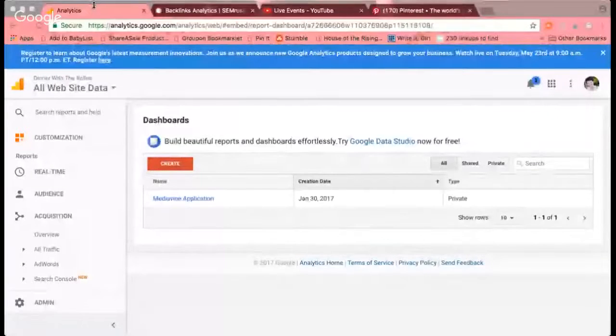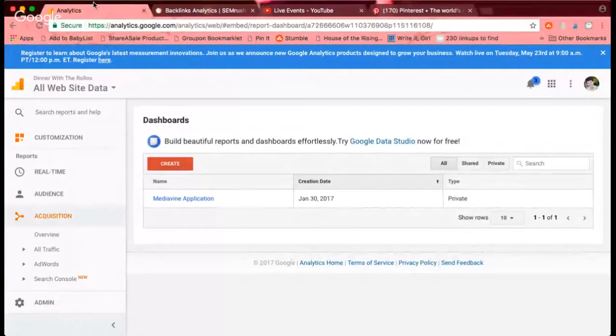We're going to be working with one of my smaller blogs today because I've already done this with Beauty Through Imperfection, but what I haven't done is done it with Dinner with the Rallos, my food site. So we're here in Google Analytics for Dinner with the Rallos. I haven't set up a dashboard for it, so that's why it looks wonky right now.